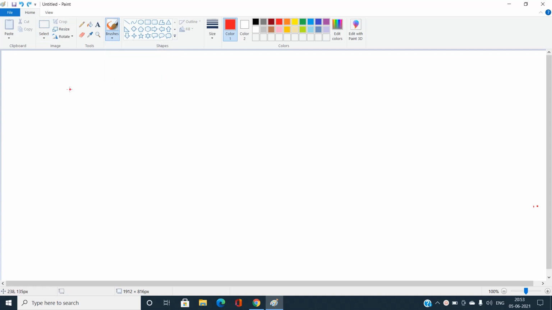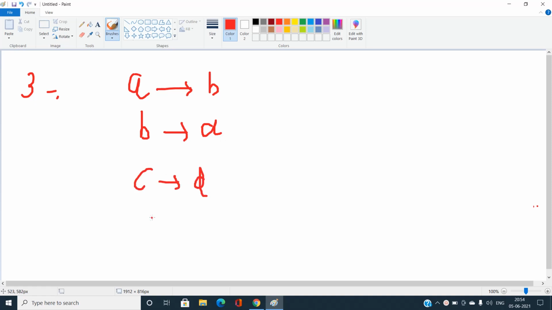Let's say we have three pairs of strings. For a string A, A wants my username to be converted to B, and B wants my username to be converted back to A. And let's say we have another C to D, and another D to E. Let's say these are the four pairs of strings, so I'm talking about four strings. Let me erase this number 3 and write down this number as 4.